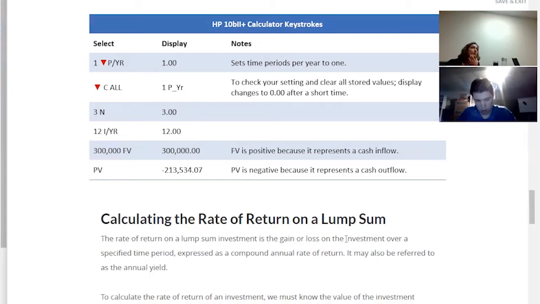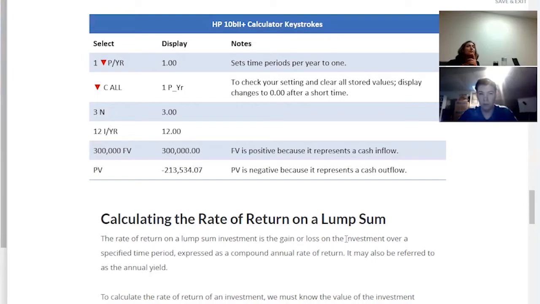You just do your 5 N, then 10. No, not N, clear all. Make sure you're pressing the correct key.